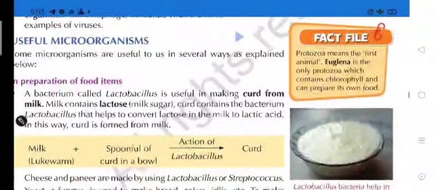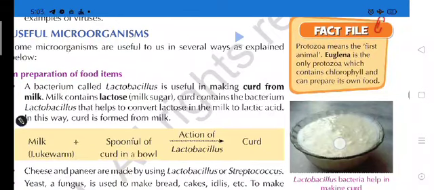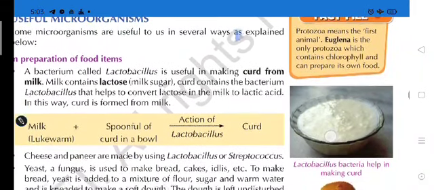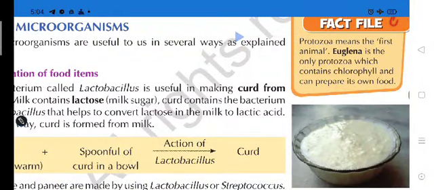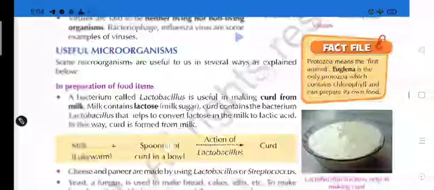Students, here is a fact. Protozoa means the first animal. Euglena is the only protozoa which contains chlorophyll and can prepare its own food. Students, here is a type of protozoa, and the Euglena is a type of protozoa which contains chlorophyll, and if it contains chlorophyll, it means it can prepare its own food.